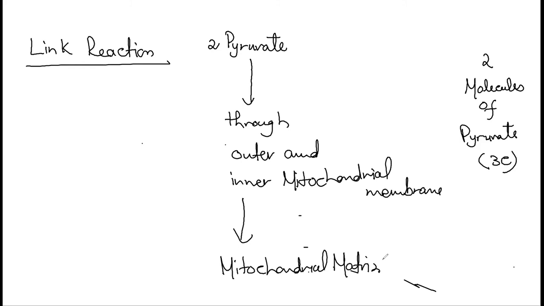And this transport occurs by the process of active transport. So pyruvate molecules are actively transported through outer and inner mitochondrial membrane, finally into the mitochondrial matrix, where they enter into the link reaction.